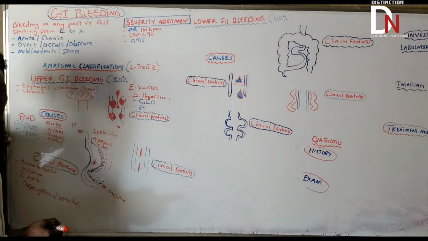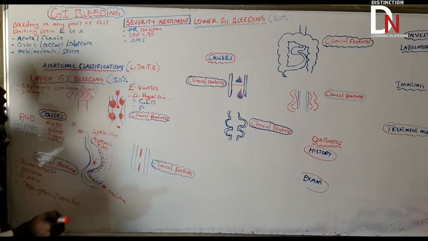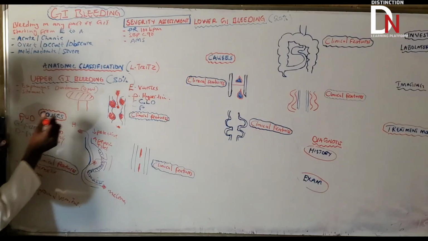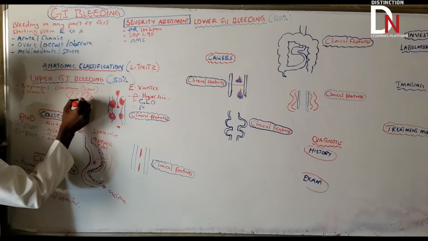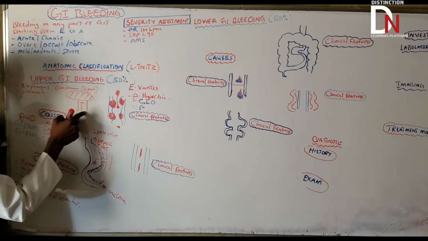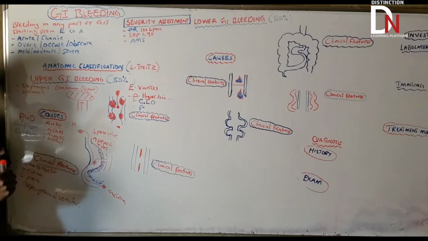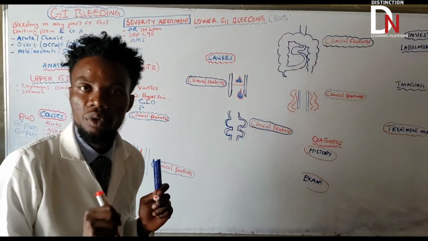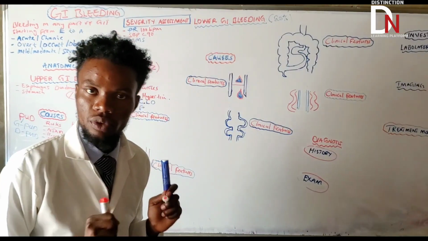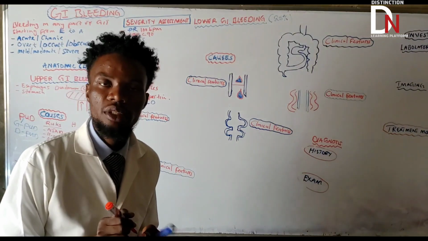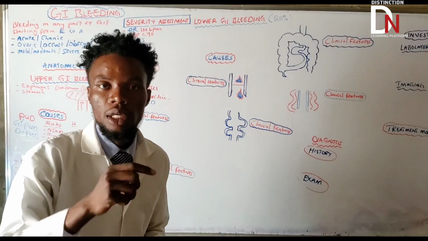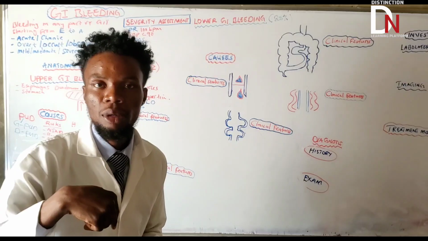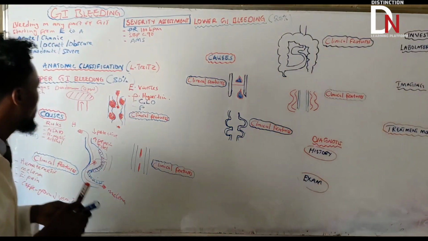Alcohol for a longer period of time, then they end up having what? Cirrhosis. If they have cirrhosis, what's going to happen to the blood that is going to the liver via the portal vein here? It won't be going through the liver and going to the inferior vena cava. Well, then what's going to happen to that flow of blood? It's going to start going back, causing what? Portal venous congestion.